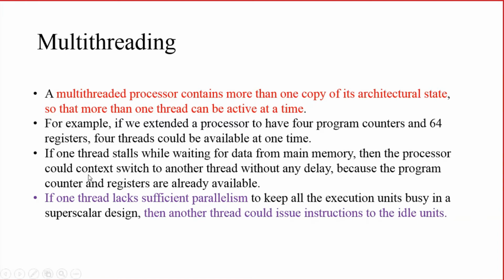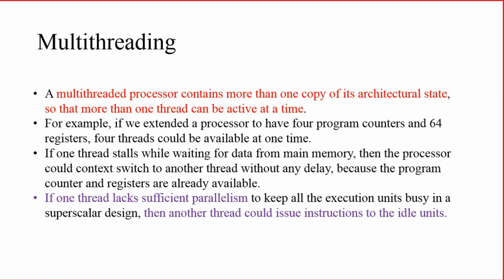Then the processor can perform a context switch so that another thread will get activated without any delay, because there is a separate program counter and set of registers already available for the second thread.